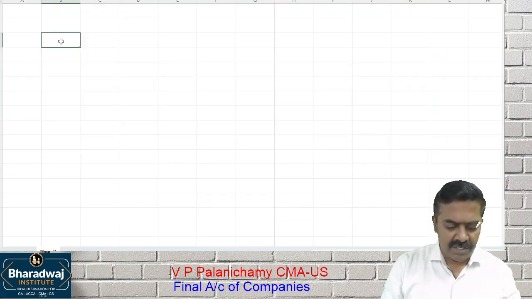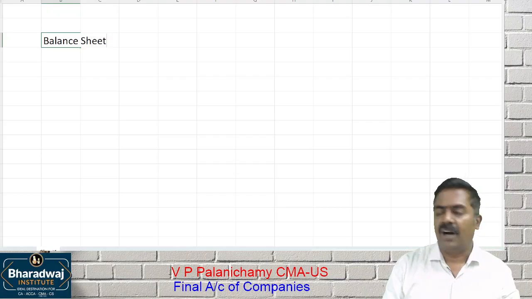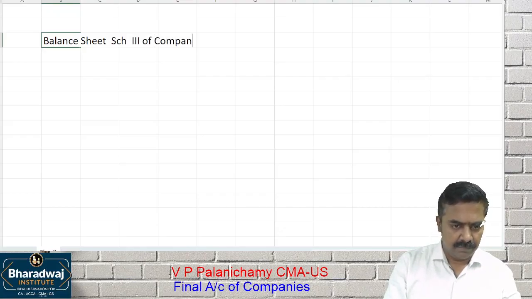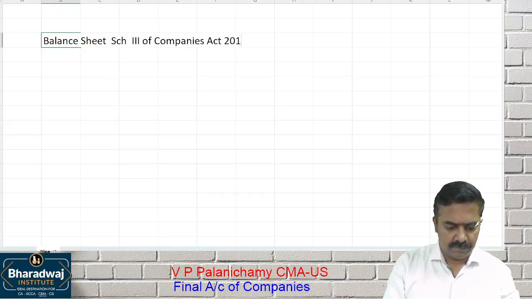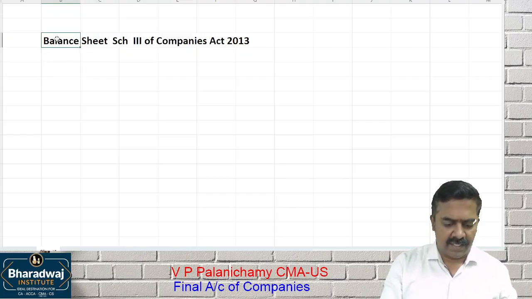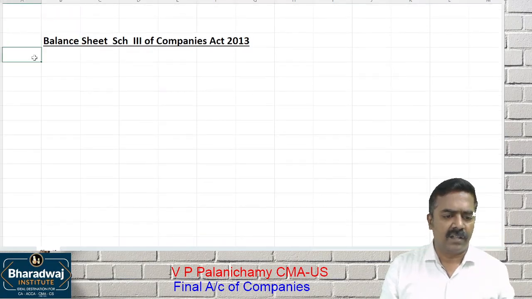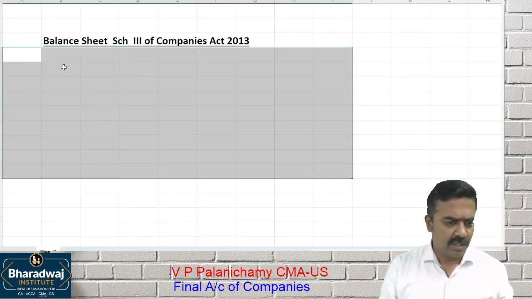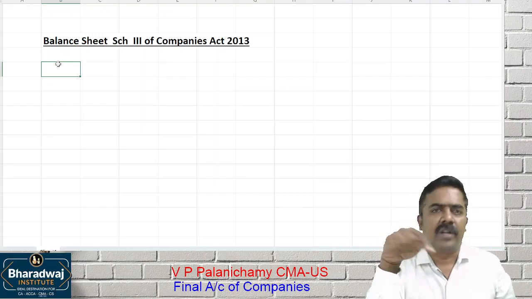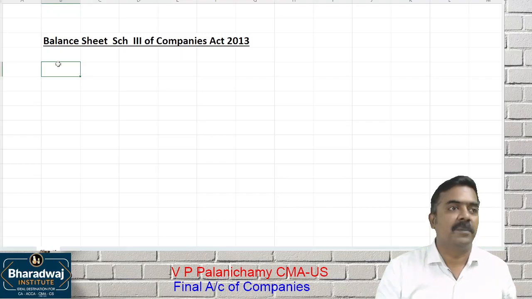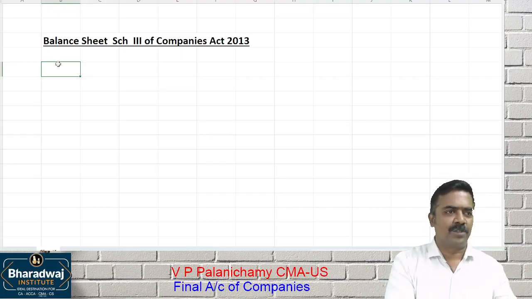So, the balance sheet: are we going to prepare it in our own style, or as per the format? As per the format given in Schedule 3 of the Companies Act. The 2013 Companies Act has given the format of the balance sheet. Learning the format matters a lot for reading further in accounts. Pay attention, because accounting in the new syllabus has moved from traditional accounting to reporting based accounting. We should know what to report.